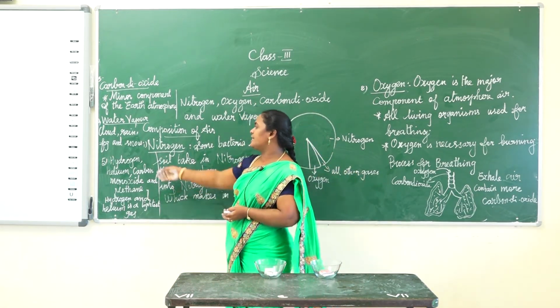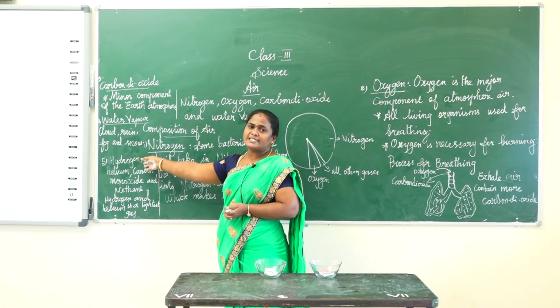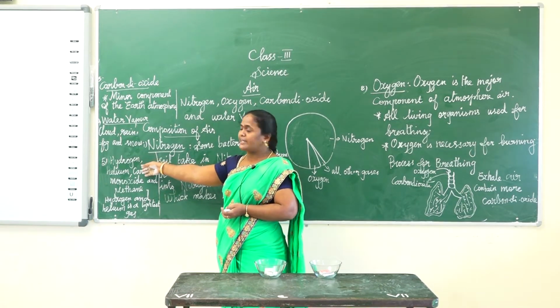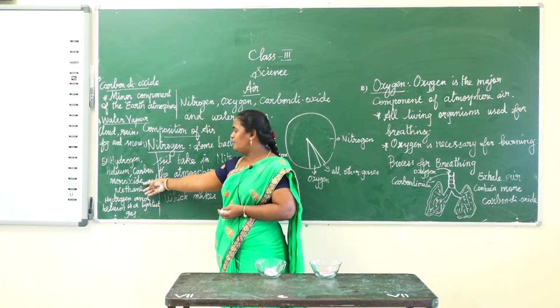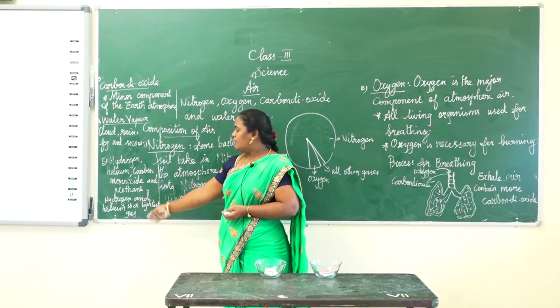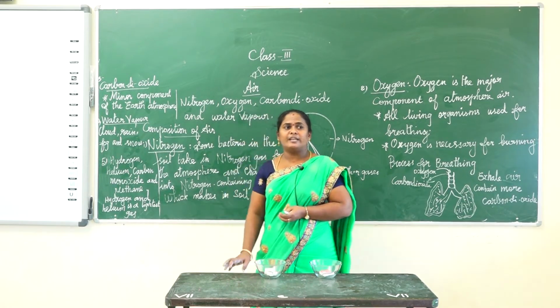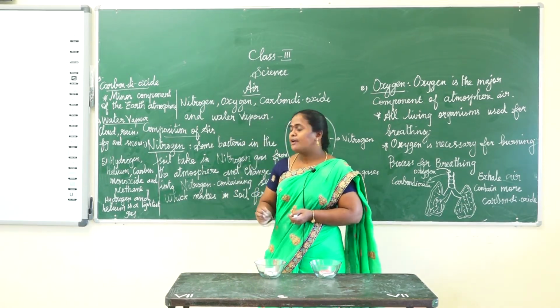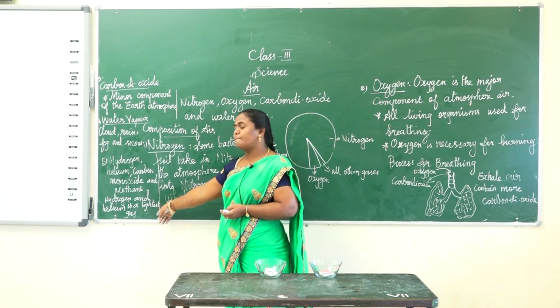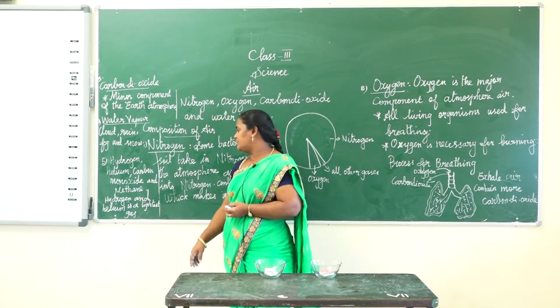And the next one is that besides all these gases, air also contains hydrogen, helium, carbon monoxide and methane. Hydrogen and helium are the lightest gases. Which gases are the lightest? Hydrogen and helium are the lightest gases in the Earth's atmosphere.